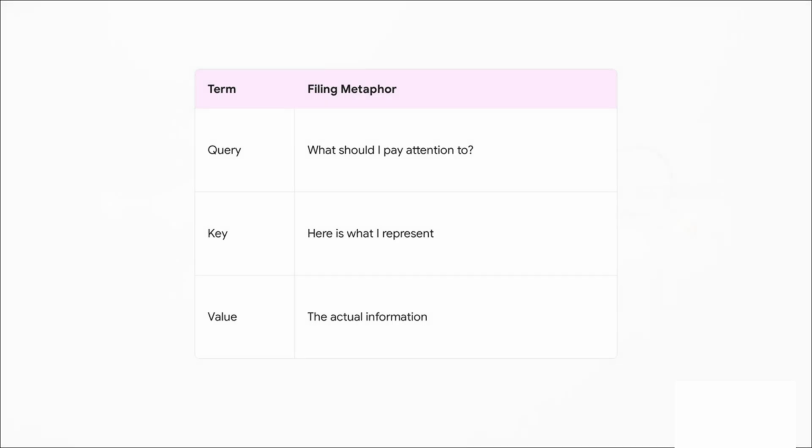Okay, let's do a quick pacing reset here. Please don't let the database jargon of query, key, and value scare you off. Think of this whole thing as a high-speed dating app for words, where every single term is out there searching for its absolute best match.